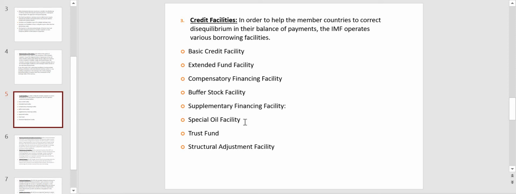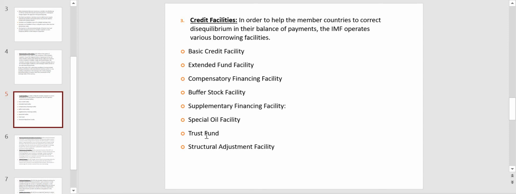Special oil facility. In 1974, the IMF established a temporary credit facility called Special Oil Facility to extend credit to countries with payment difficulties caused by oil price hikes. The facility was terminated in 1976. Trust fund.